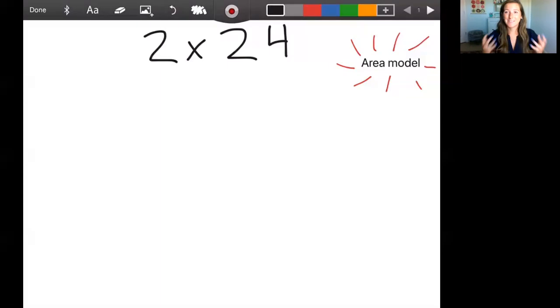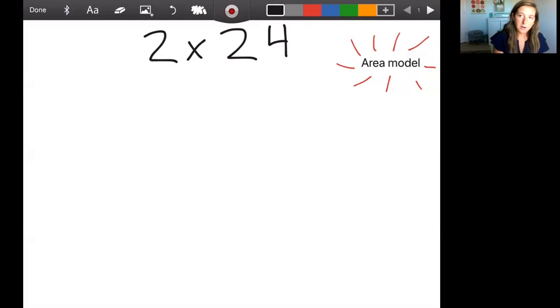We understand most of the teachers didn't learn it that way either, but it is a way to break down numbers by place value and really show kids that when you're multiplying the 2 by the 2, it's not multiplying 2 by 2. This 2 is worth 2, right? And this 2 is worth 20. So it really breaks that down and shows kids that place value does matter when you're multiplying.